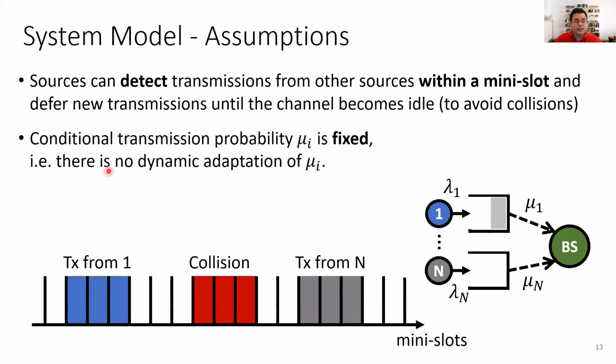The second assumption is that the conditional transmission probability of the sources is going to be fixed. So we're not going to assume that we have any type of binary exponential backoff that would dynamically adapt the value of mu over time. We are assuming that we have a fixed mu because later in the paper, we would like to find the value of mu that would optimize information freshness in the network. And if our goal is to find the optimal conditional transmission probability, then there's no reason to have a mechanism to dynamically adapt the value of mu, right? So that's why we assume that we have a fixed value of mu.